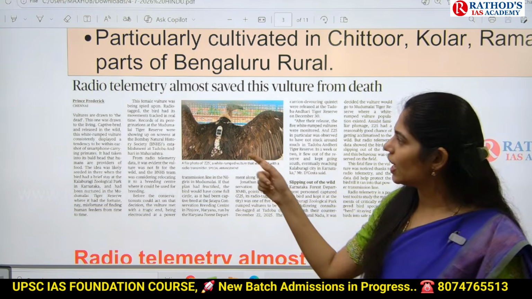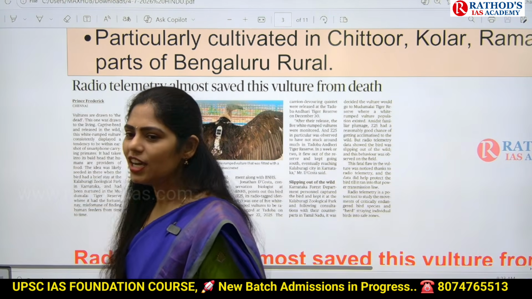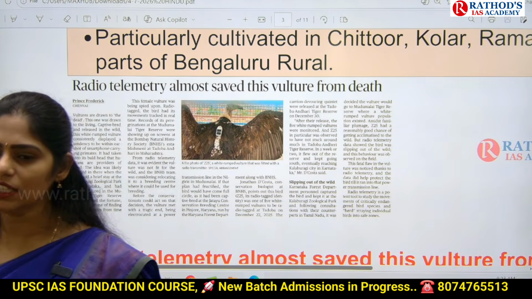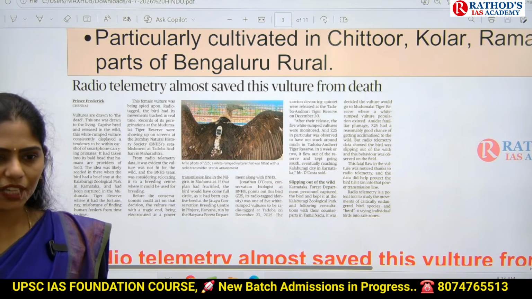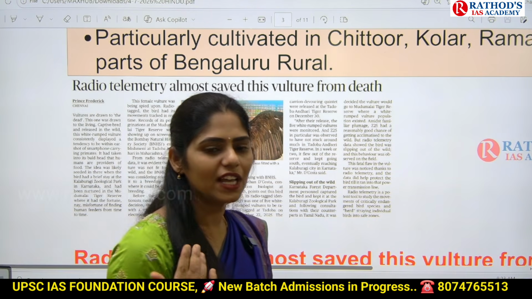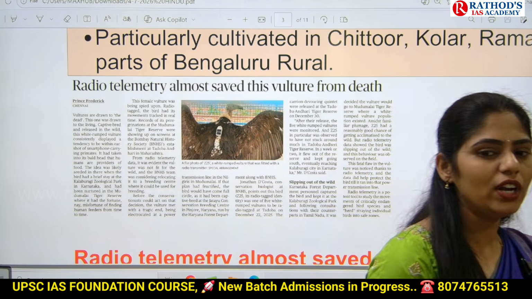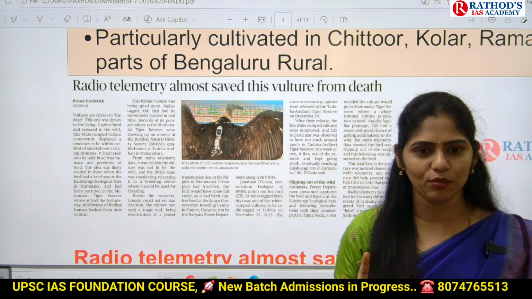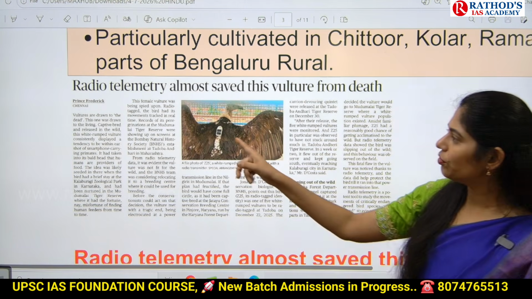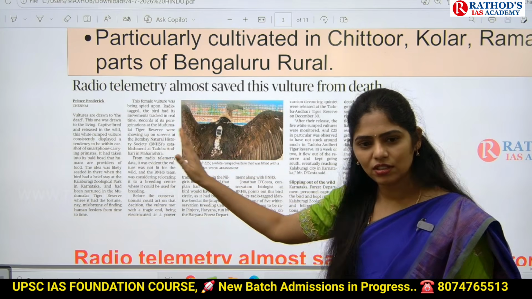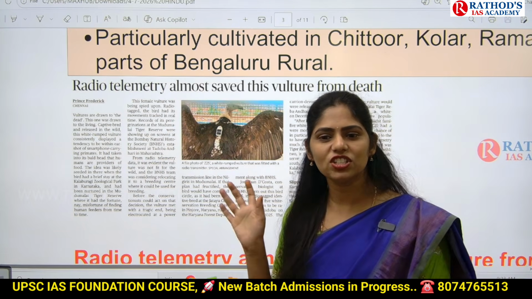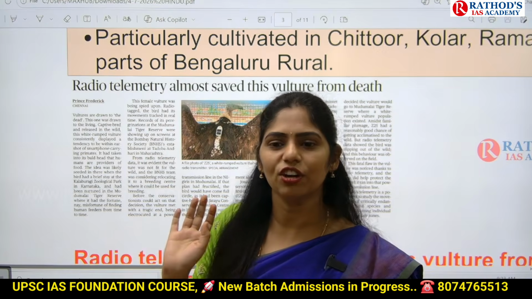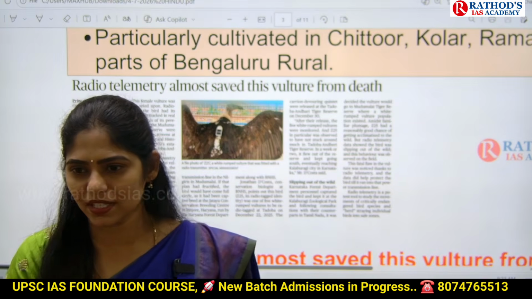Clear? So now how can UPSC give a question? Consider the following statements regarding radio telemetry. Is that possible? Under that, it may give you 2 to 3 statements and ask you to identify correct or incorrect statements. That is one type of possibility. And where are we using this technology? For biodiversity conservation. And biodiversity conservation is one important and favorite area of UPSC for prelims.